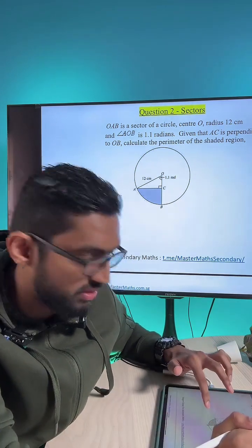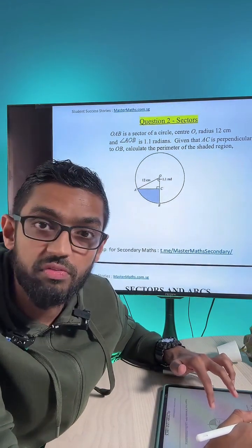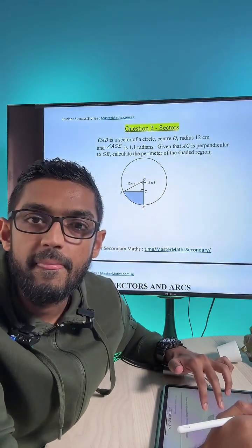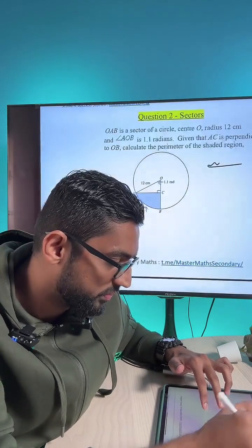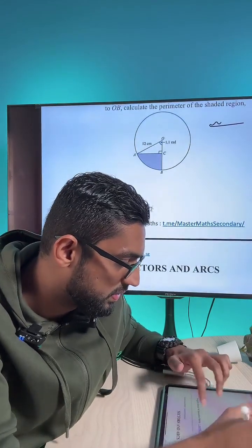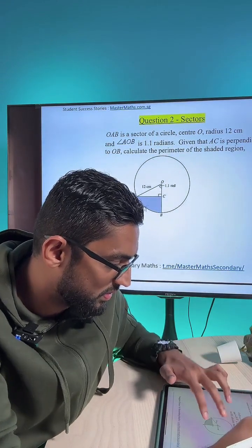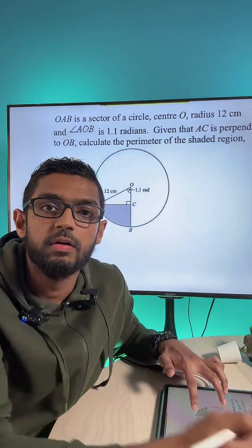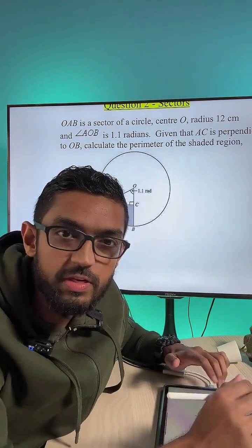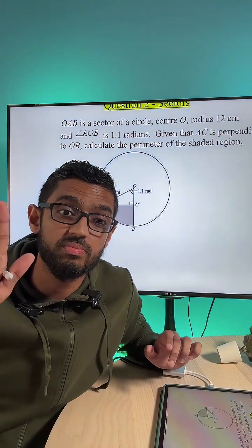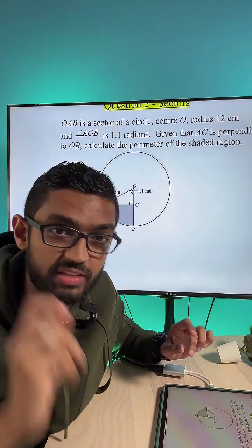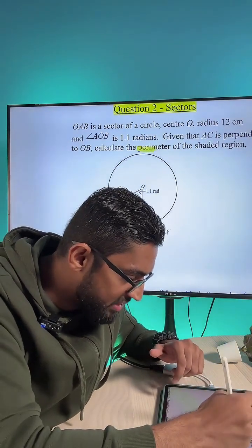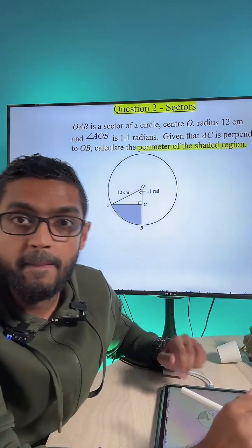Easy. How to find the perimeter, guys, of the shaded portion. Let me zoom out a little bit so that you all can see. Okay, how to find the perimeter of the shaded portion. This has to do with sectors, confirm. Confirm, double chop, guarantee, you got to use your sectors knowledge. Okay? At the end, find the perimeter of the shaded region.